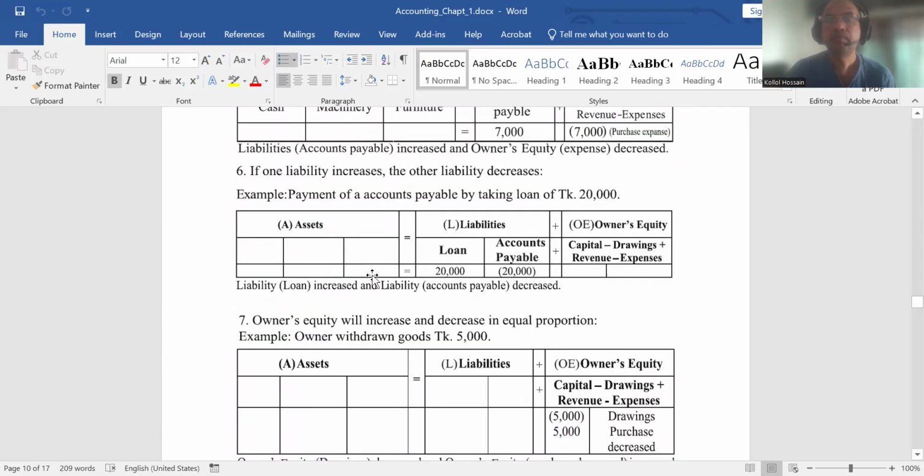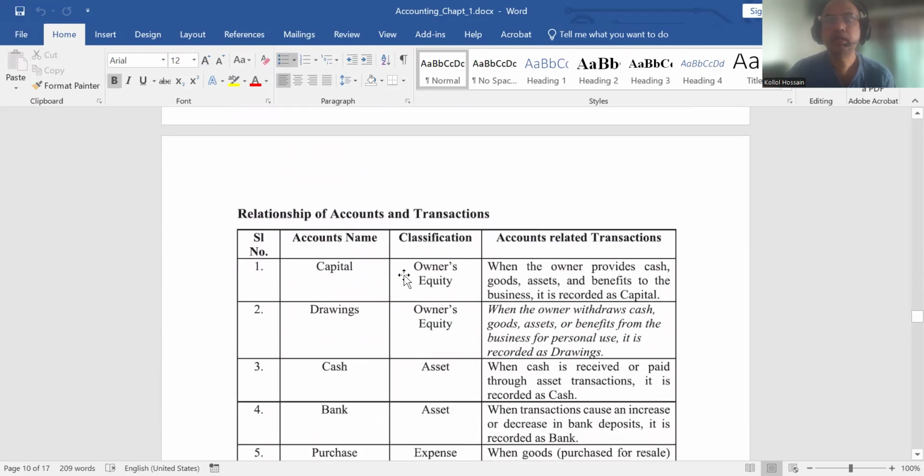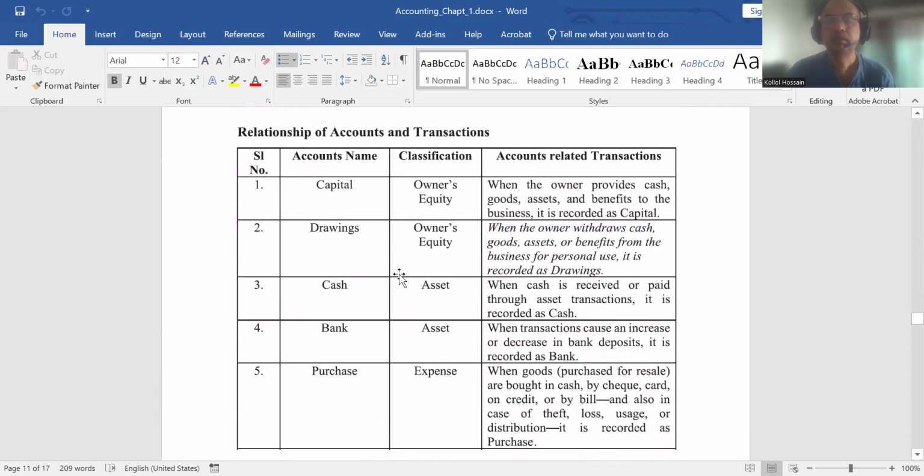related to accounting equation. Now I am going to discuss some accounting concepts related to accounts so that we can understand what they mean and how they should be treated in the accounting equation. First one is capital. Capital means owner's equity.